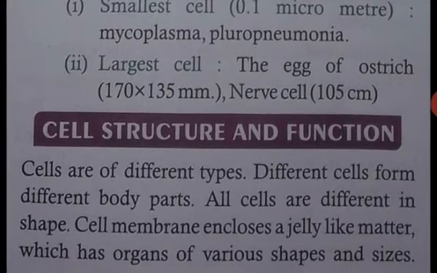And the second topic is cell structure and function. Cells are of different types, so a variety of shapes and sizes of cells are present, but these organelles help in the functioning of the cells.